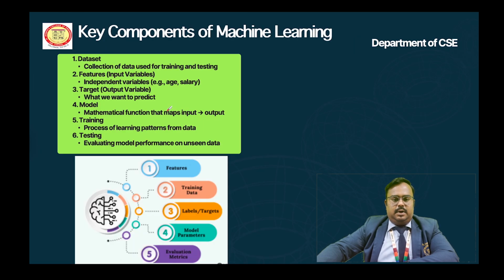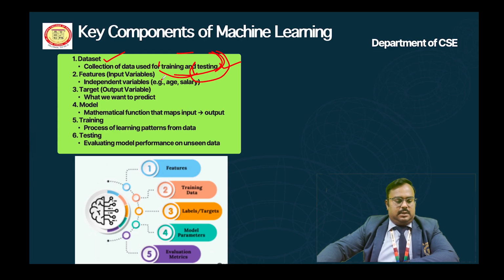Next one, key components of machine learning. What are the various key components in machine learning? The first one is the data set. What is meant by data set? A data set is nothing but a collection of sampled data collected together. It is the collection of data used for training and testing. Here two main things are very important: one is training and another one is testing. Training means we have to train the model based on the requirement. After the model is done, we have to evaluate it in the testing process.